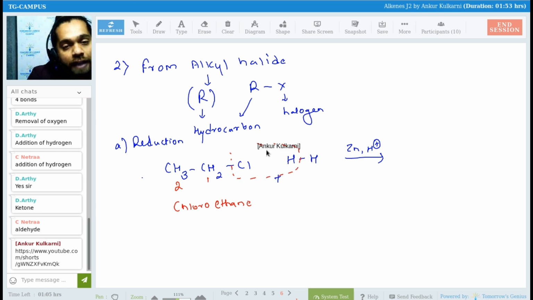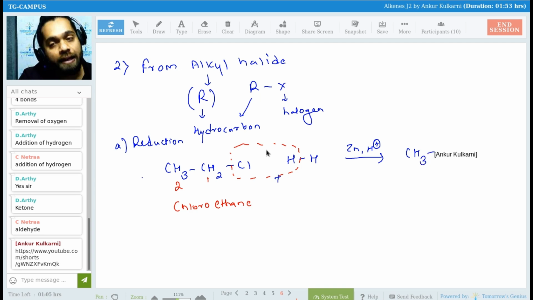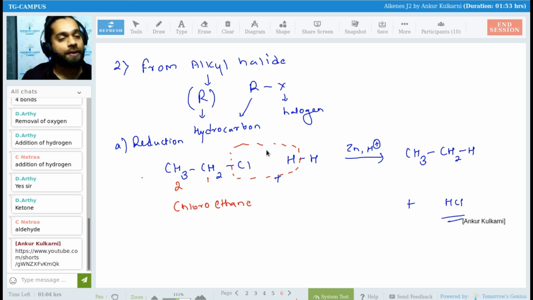Reduction means one of the hydrogen will get added. So what I'll have? CH3, CH2H, plus HCl is eliminated. What is the name of this? What is the name of the product I have got?